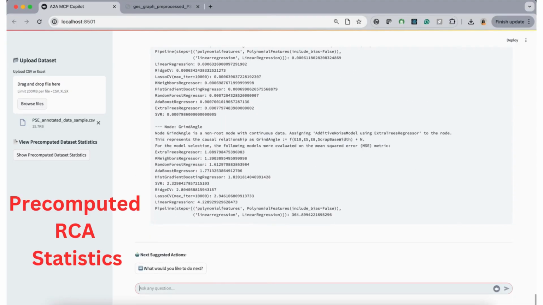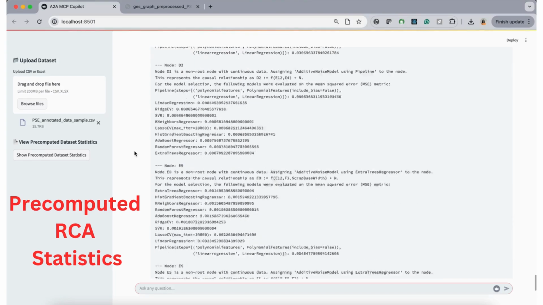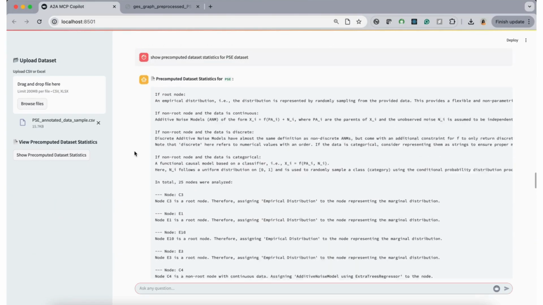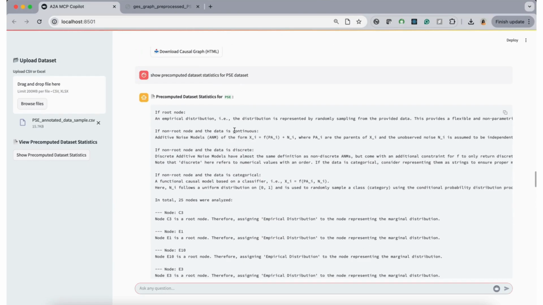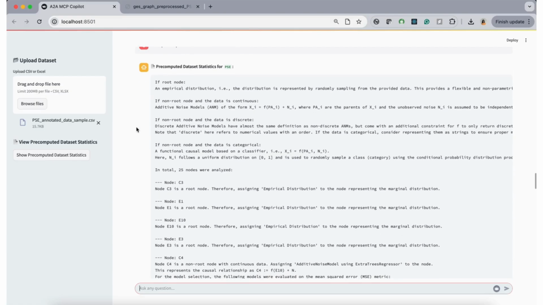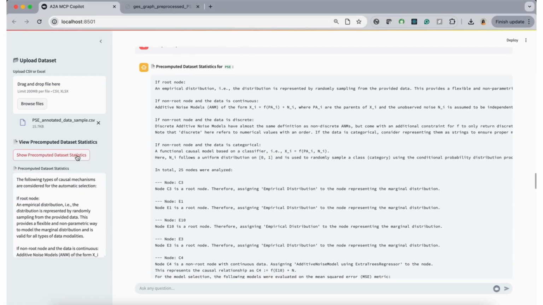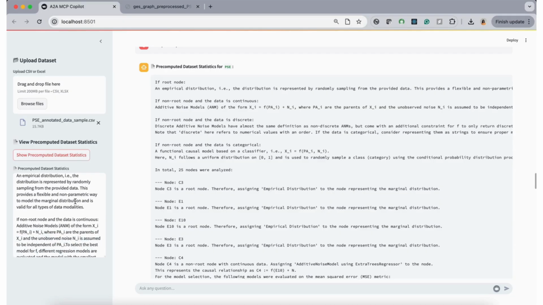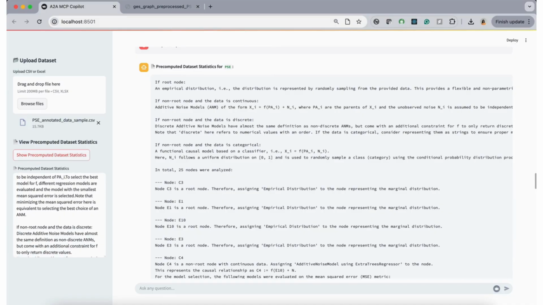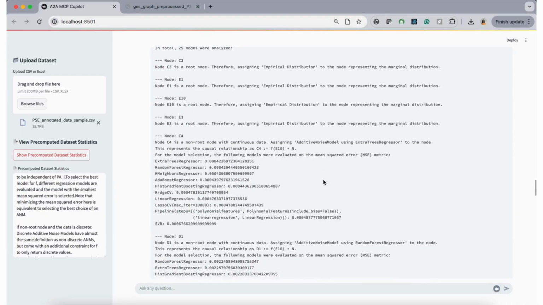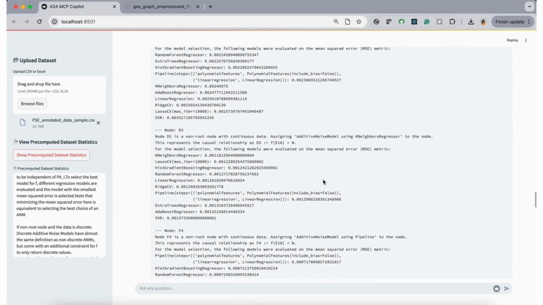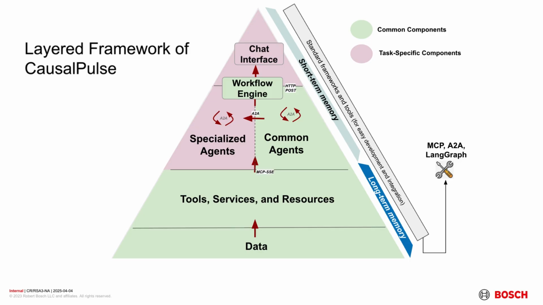And when you need a broader overview, CausalPulse can instantly provide pre-computed dataset statistics. The pre-computed dataset statistics show how each node in the causal graph is modeled. Root nodes are captured using empirical distributions, while non-root nodes are explained through additive noise models or classifiers, depending on whether the data is continuous or categorical. In total, 25 nodes were analyzed, each assigned the best fit model, providing a rigorous statistical foundation for root cause analysis.